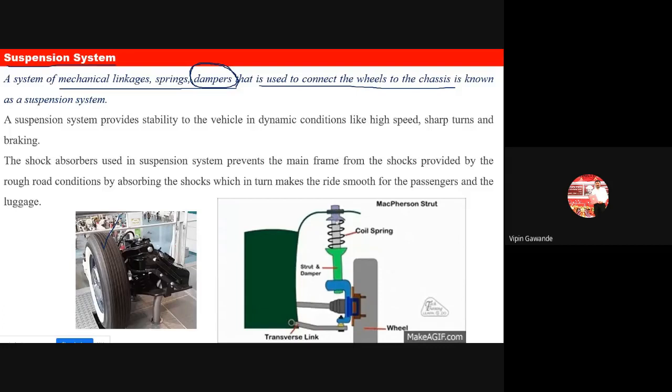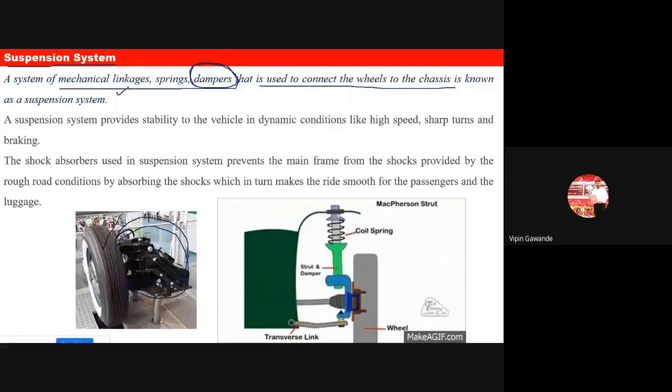So here, if you see, this is your wheel, and this is connected with your chassis by means of this suspension system. So this is our total suspension system. And for what purpose are we using this suspension system? Just to absorb the shocks while the vehicle is running, and this provides comfort to the passenger.